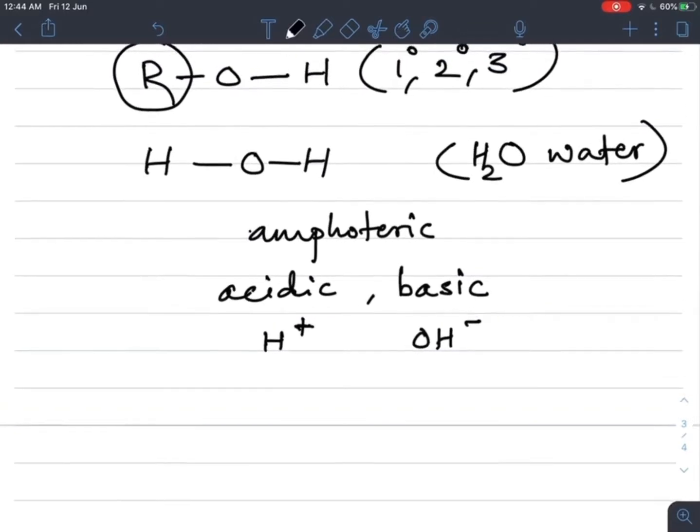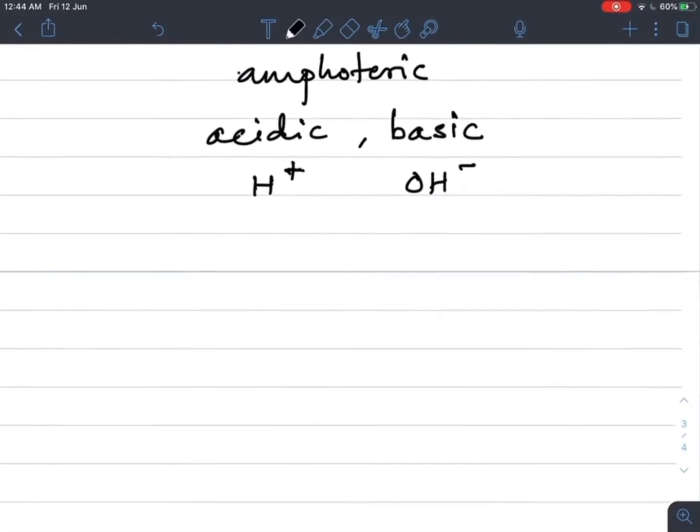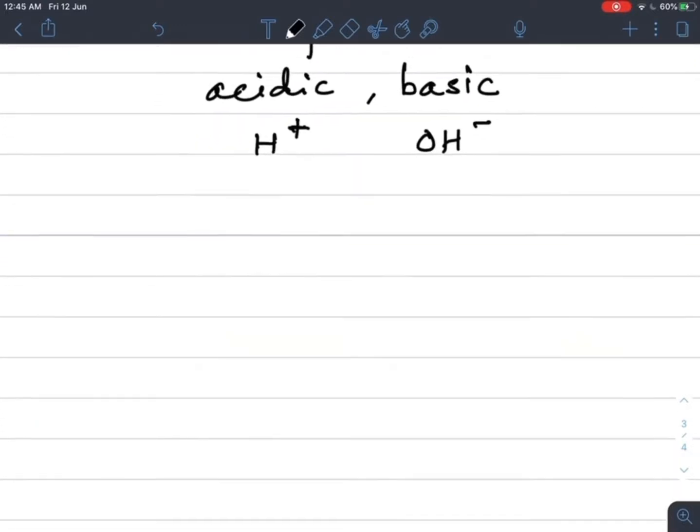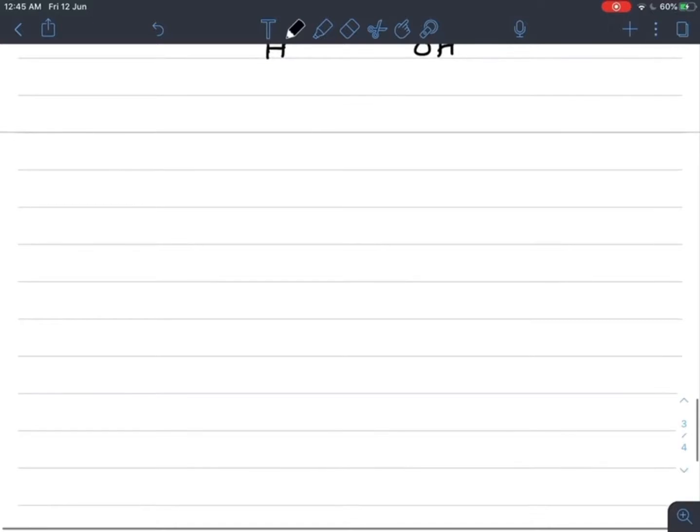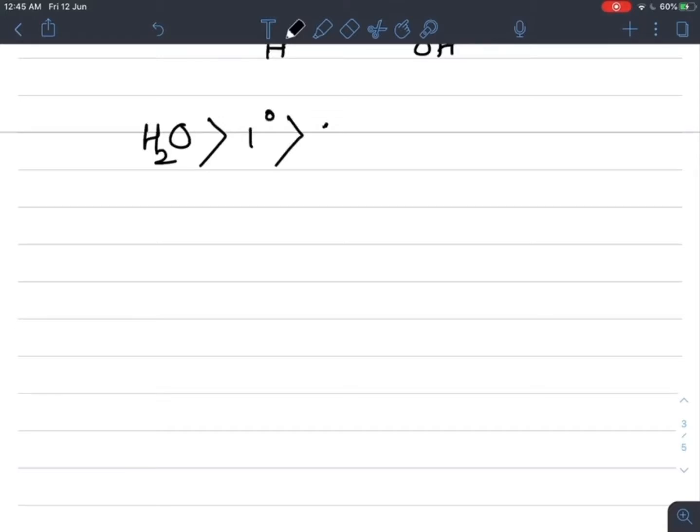So if we see the acidic strength as compared to primary, secondary and tertiary alcohol, then water is more acidic; it donates H plus more easily than primary alcohol, secondary alcohol and tertiary alcohol.